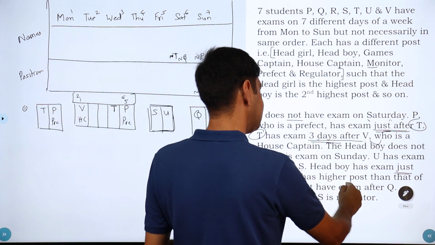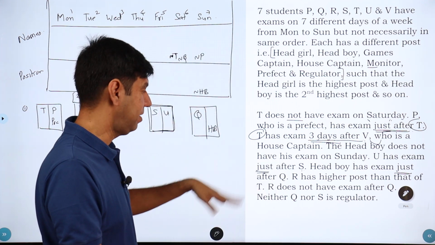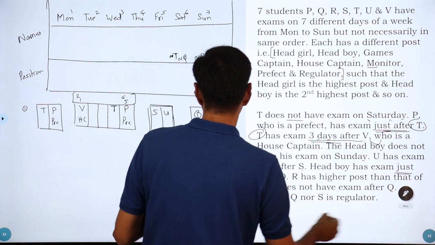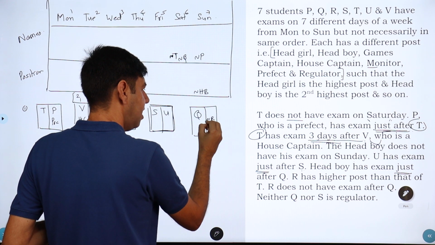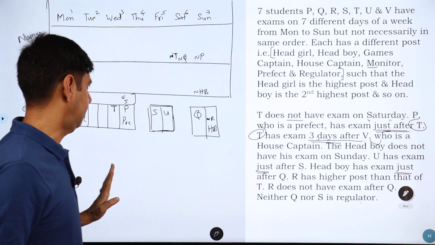Head boy R has a higher pose than that of T. Now I'll start ignoring that. It will be used at the end somewhere. R does not have his exam after Q. So this person is not R. Okay, after Q, neither Q nor S is a regulator.